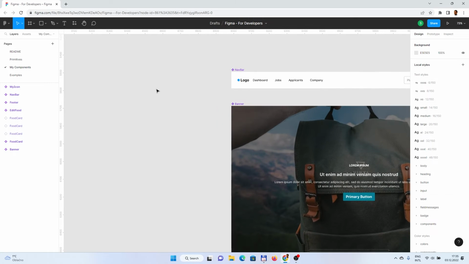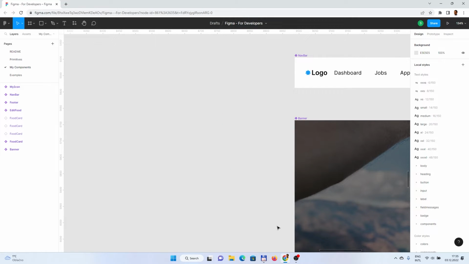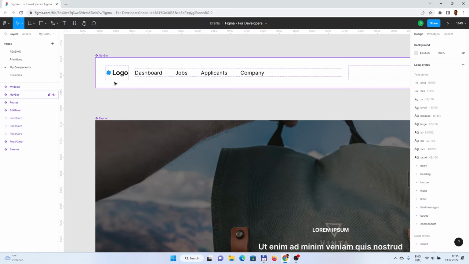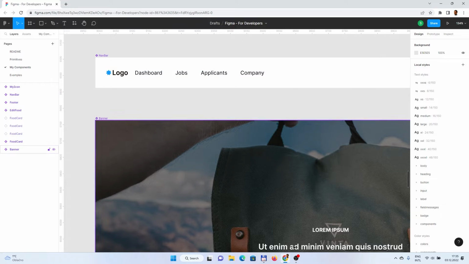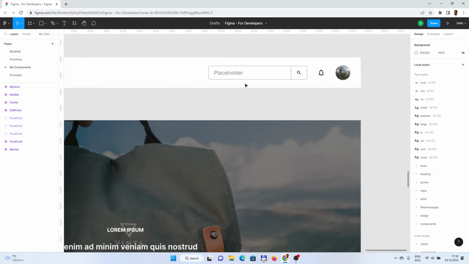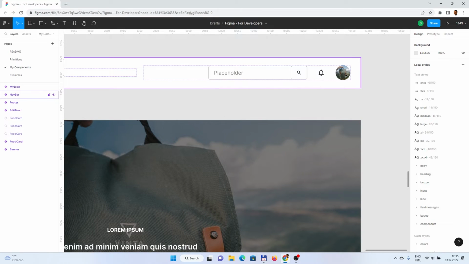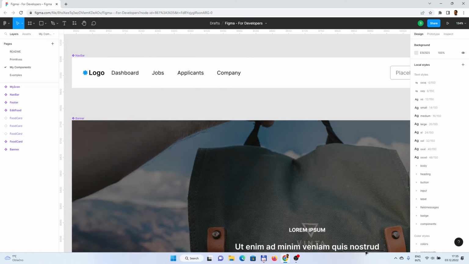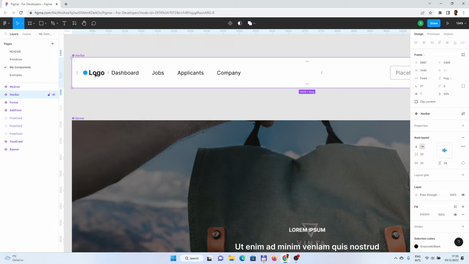So let's zoom in, and for the navbar we have some kind of logo on the left, some kind of links on the right, we have a search, a bell icon, and some icon of the login user. So what we will do is we will change the logo, because most probably we have a different one.